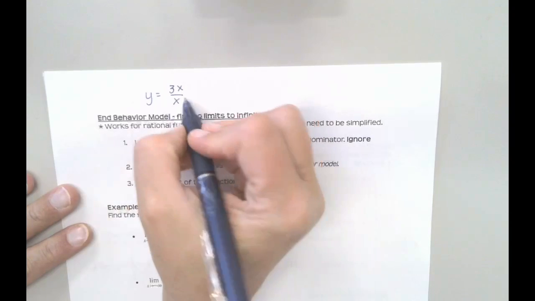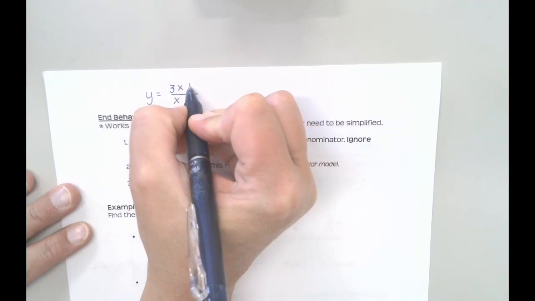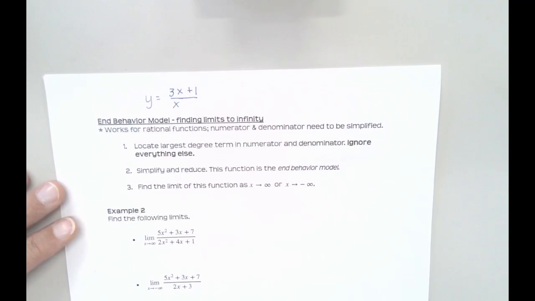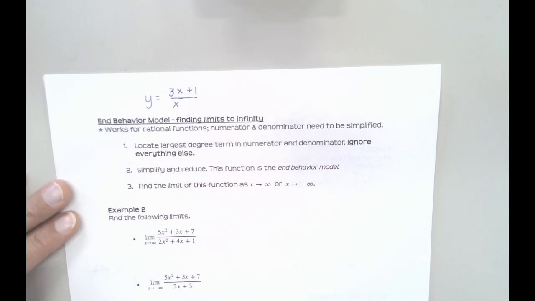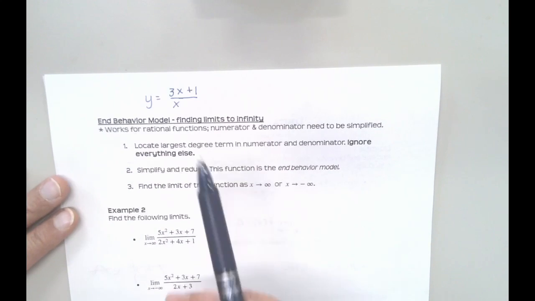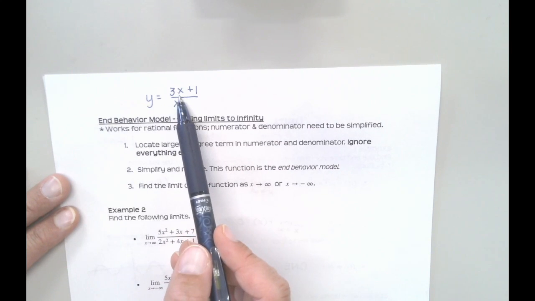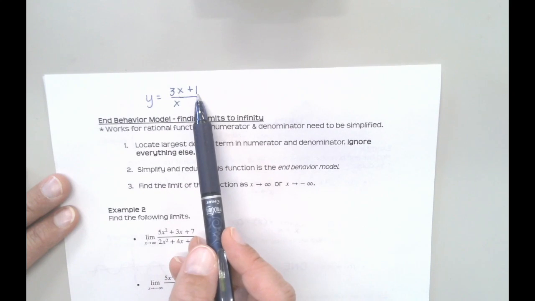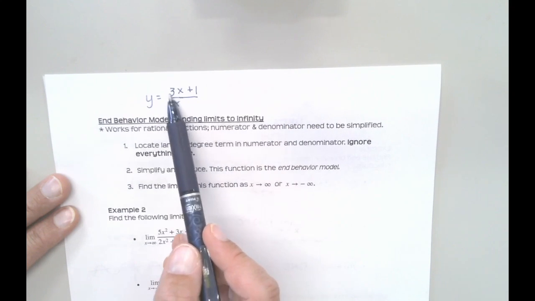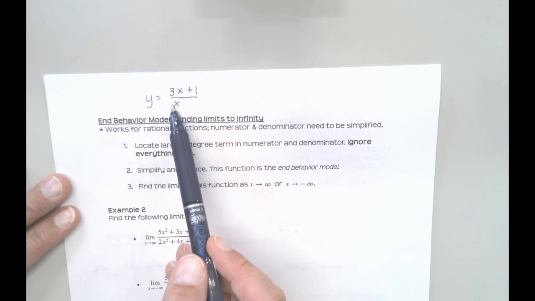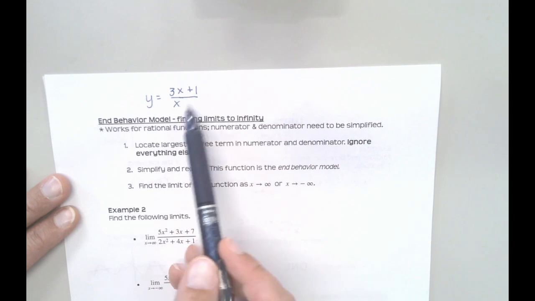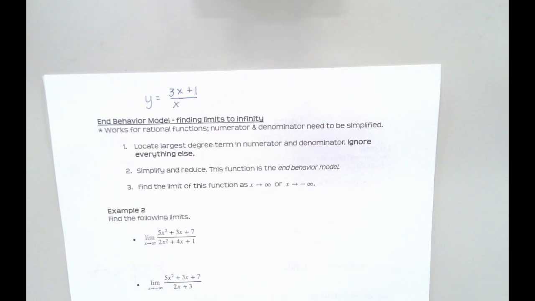Okay? But if I were to throw in, let's say, a plus 1, well, that's no longer just equal to 3. Okay, it's going to be a little bit bigger than 3 because of that plus 1. But what I want you to think about is, as this x gets really, really big, I mean like millions and billions, this 1 is going to matter less, right? In comparison to how big this number is, that 1 is going to start to not really matter in the overall value of the function.